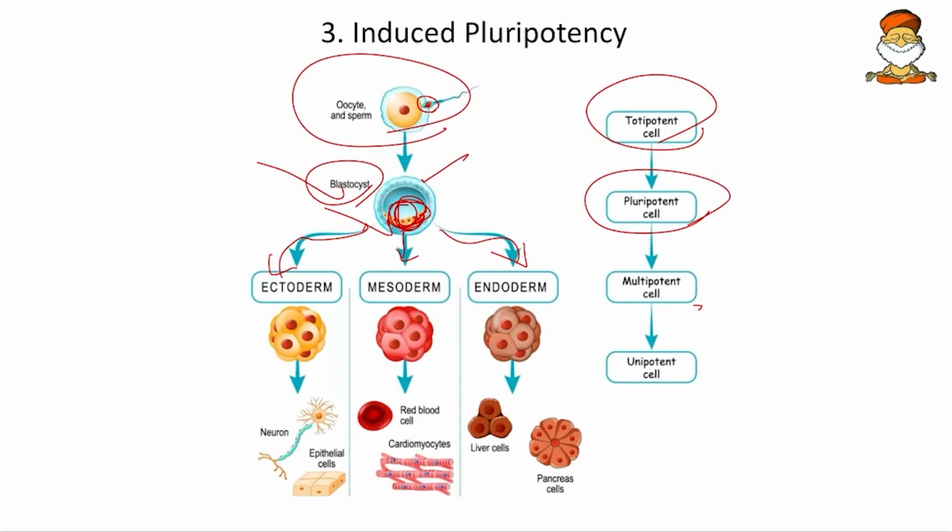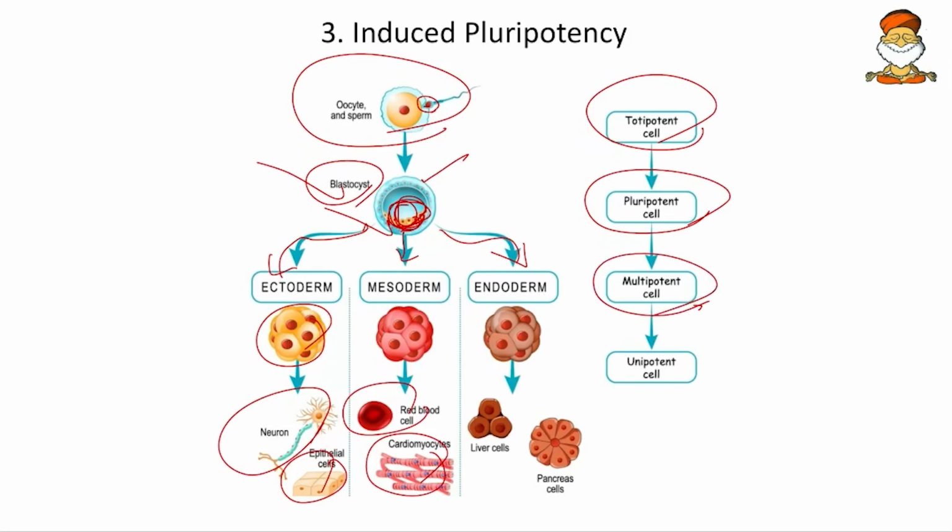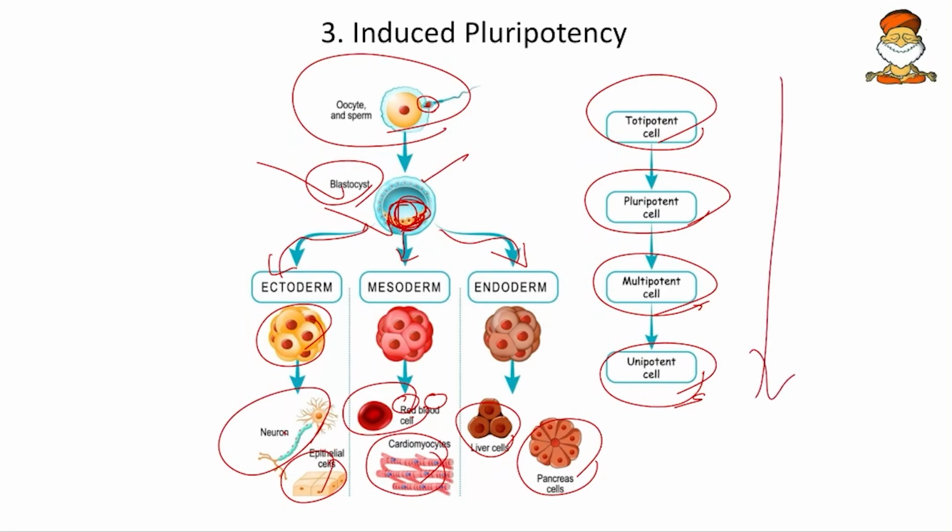And then here in the ectoderm, we can see this ectoderm can form either nerve cell or the skin cell, and this mesoderm can form either a blood cell or the muscle cell. So that means they also have some ability to specialize. So they are called multipotent cells. And then lastly we have these nerve cells, red blood cells, then liver cells, pancreas. So all these don't have any ability to specialize. So they have already specialized and they can replicate only their own kinds of cells. A red blood cell can replicate to another red blood cell only. So they are unipotent cells. So this is the hierarchy. So remember, totipotent, pluripotent, multipotent and unipotent.